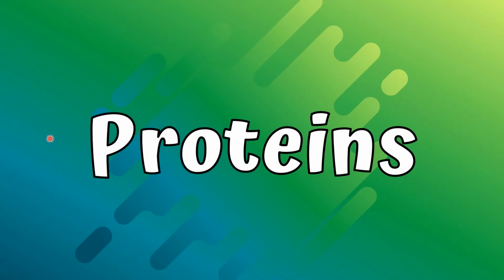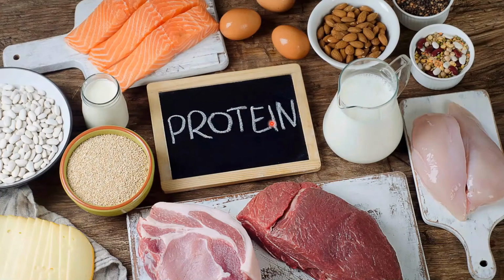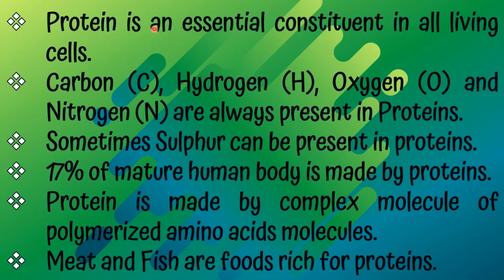Okay, let's talk about the second biomolecule, proteins. Protein is an essential constituent in all living cells. Carbon, hydrogen, oxygen and nitrogen are always present in proteins. Sometimes sulfur can be present in proteins. 17% of the mature human body is made of proteins. Protein is a complex molecule made of polymerized amino acid molecules.